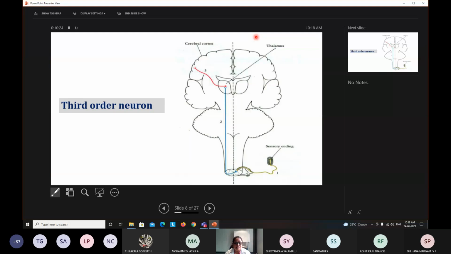From there the third order neuron begins. The blue line you are seeing is the end of the second order neuron, which synapses with the neuron cell body of a particular nucleus in the thalamus. Every tract ends in a different nucleus of the thalamus. From there, the third order neuron starts and its axon ascends and ends in the cerebral cortex. And this is called the third order neuron. So first order neuron, second order neuron and third order neuron. This is the organization of any sensory tract.